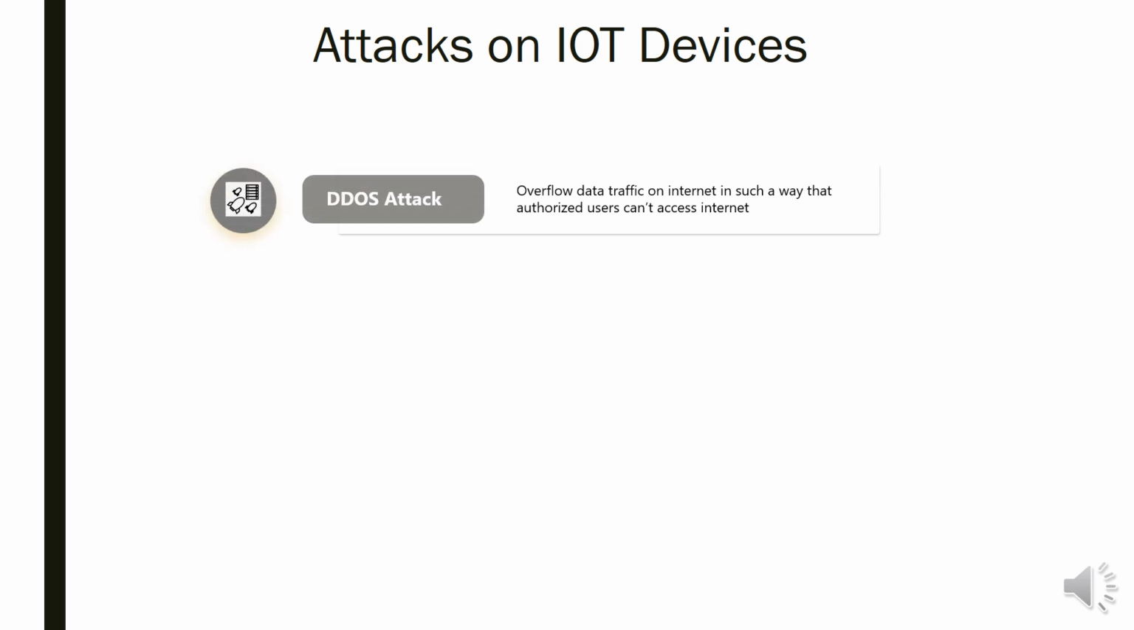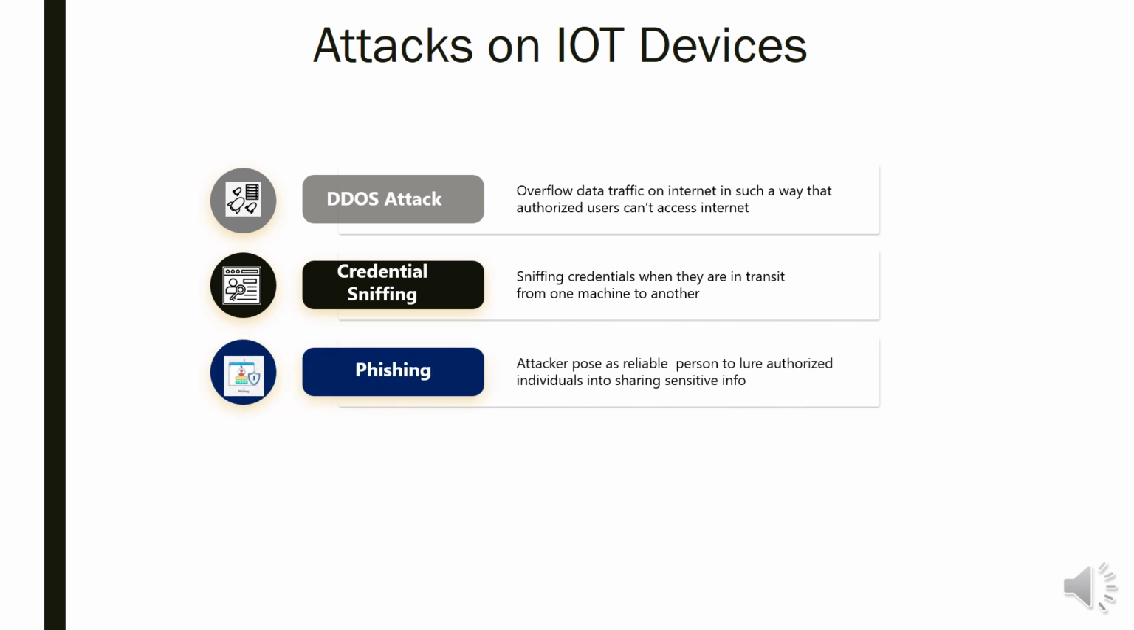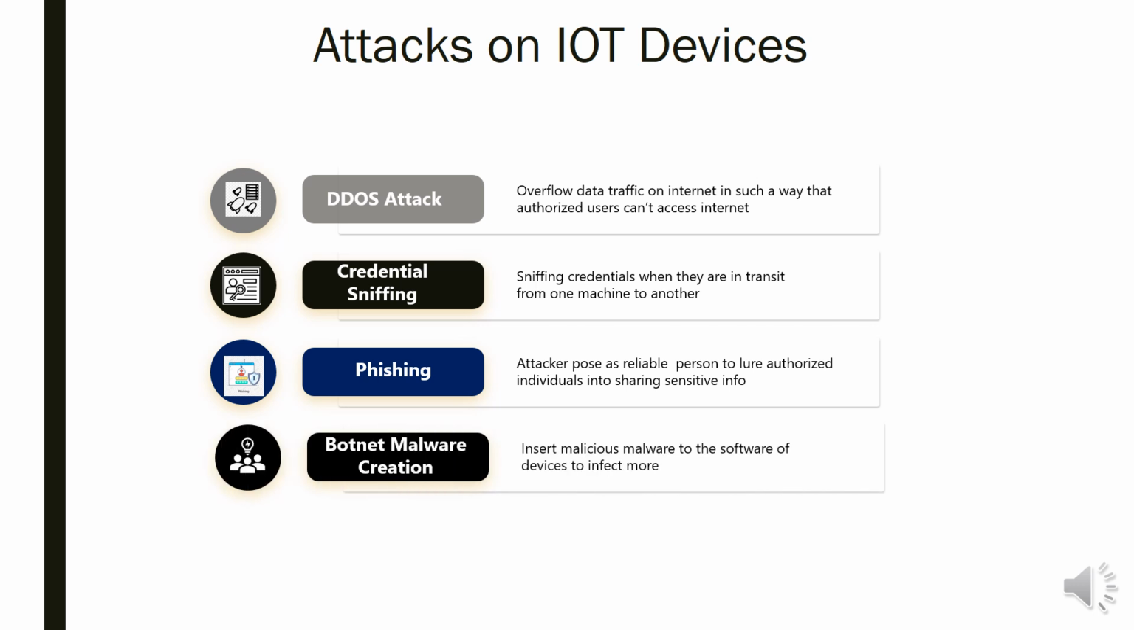What could be the possible attacks on the IoT devices? It could be a DDoS attack on the router. We could do credential sniffing. The breached password can be used to log into the system. We could do phishing attacks. Botnets can use this tactic to create a larger network of the botnet, and botnet malware creation. A botnet can further insert malicious software into the vulnerable IoT devices.